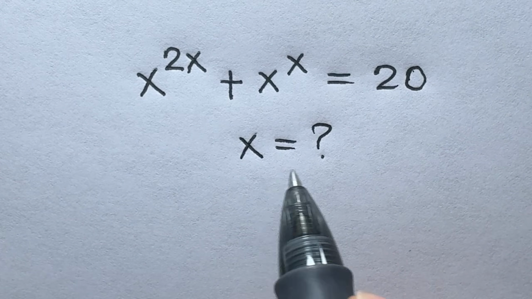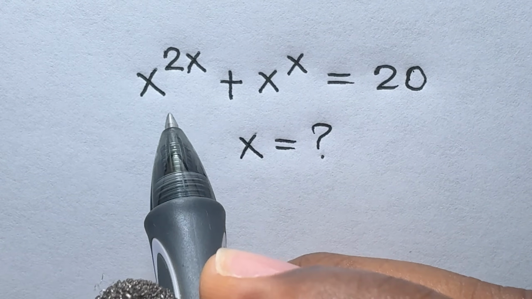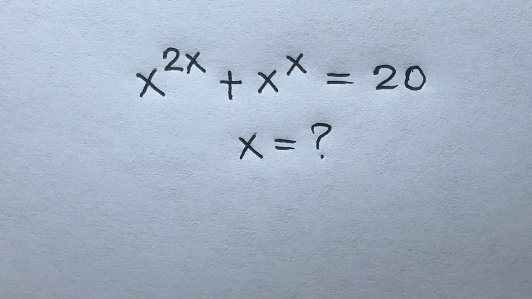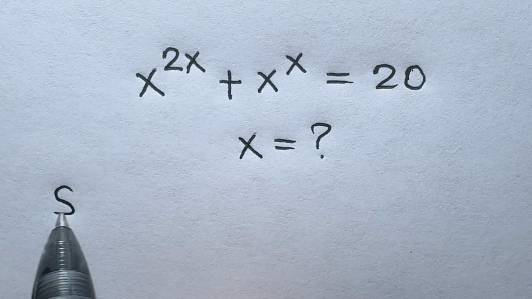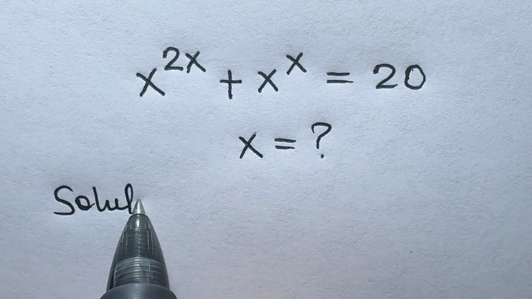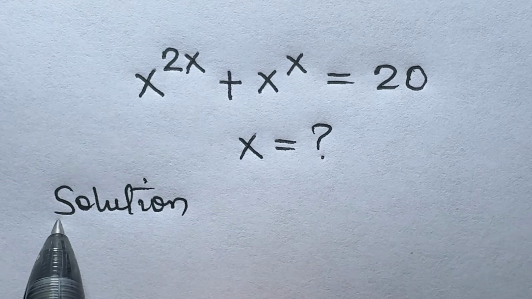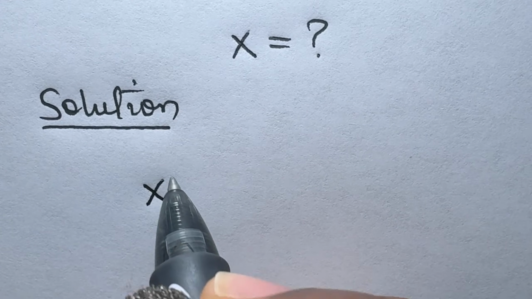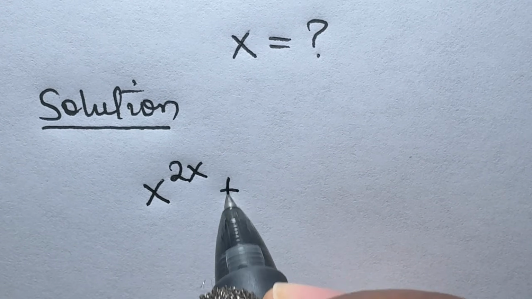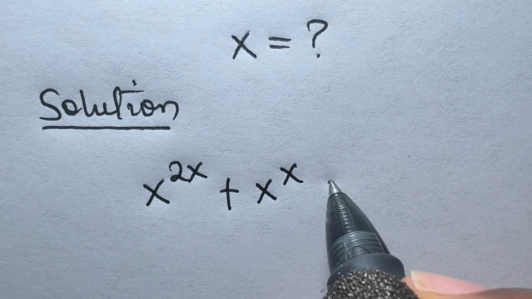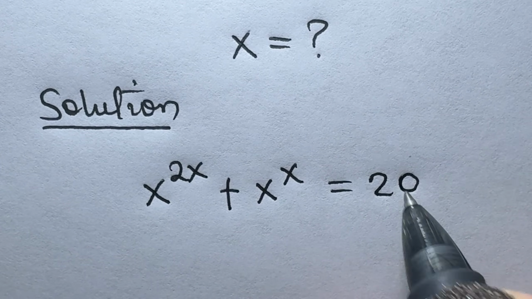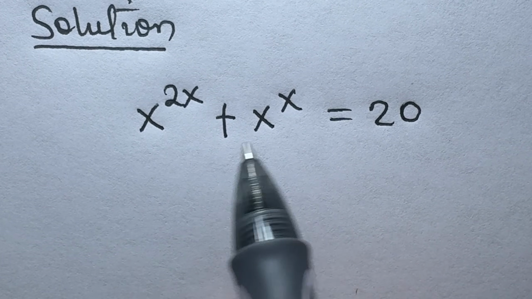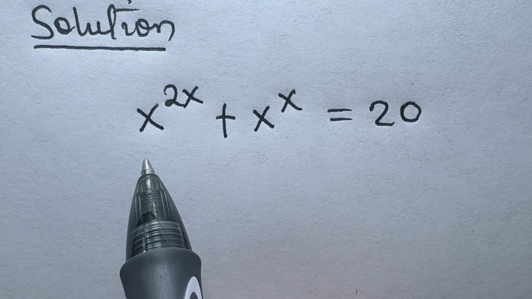In this video, we want to solve for x given x raised to power 2x plus x raised to power x is equal to 20. By given x raised to power 2x plus x raised to power x is equal to 20, we have two unusual kinds of exponential terms in this equation.